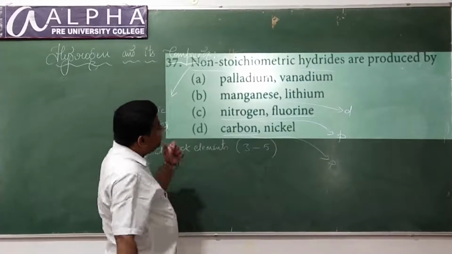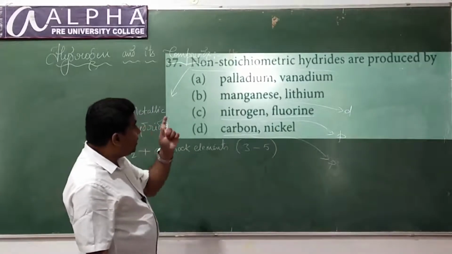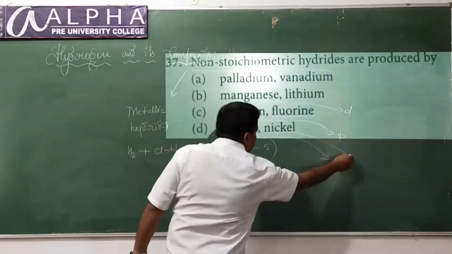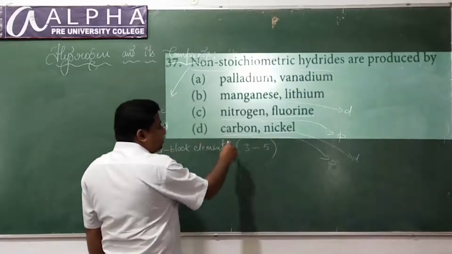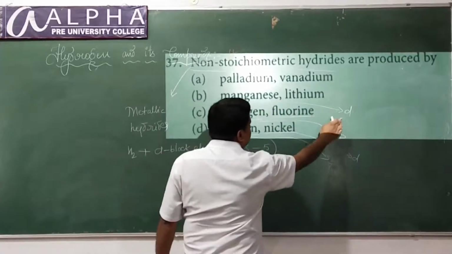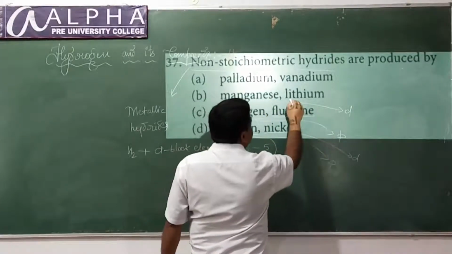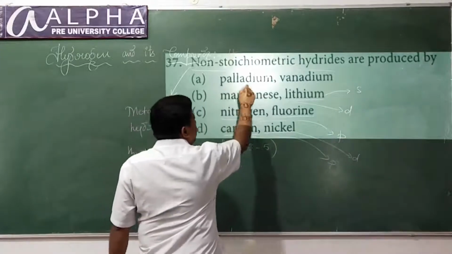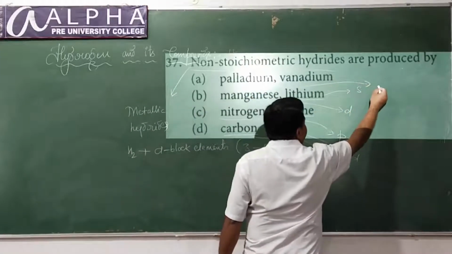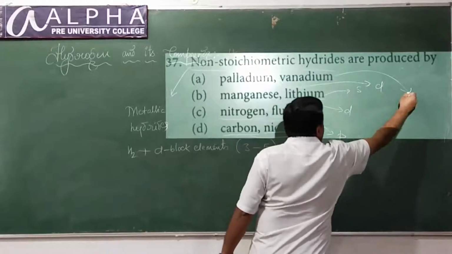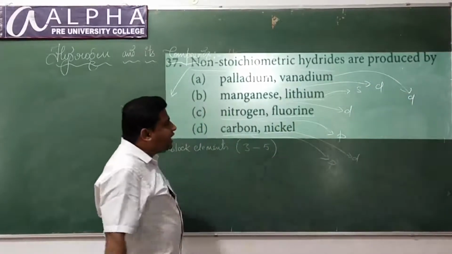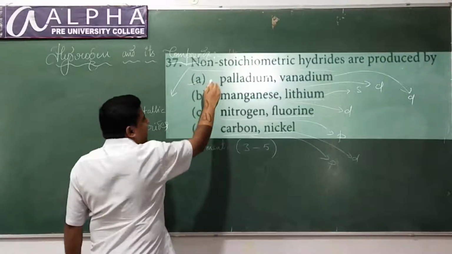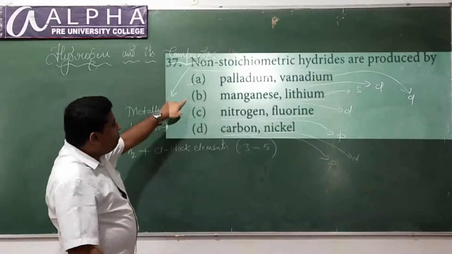Carbon and nickel: non-stoichiometric hydrides are produced by carbon and nickel. Nickel is a D block element. Manganese and lithium: manganese is D block, lithium is S block. Palladium is D block. Vanadium is also D block. So D block elements will produce metallic hydrides. Therefore the correct answer is A. So can B be the correct answer?